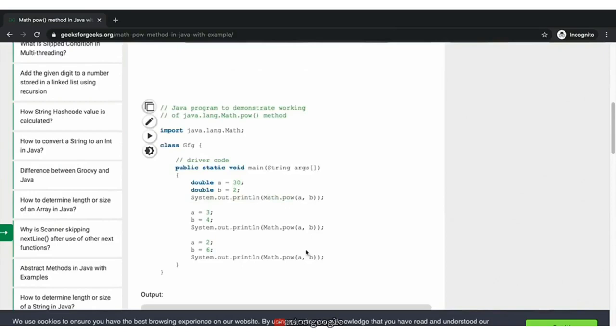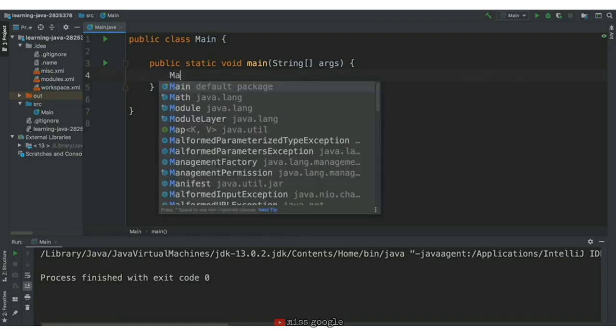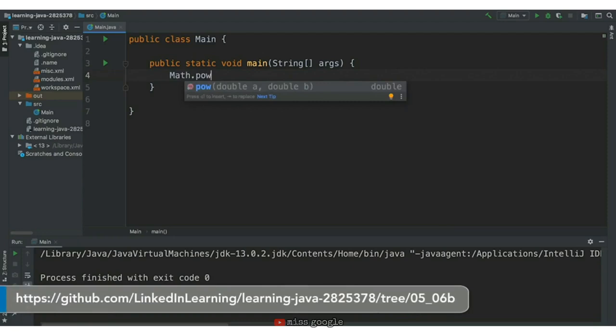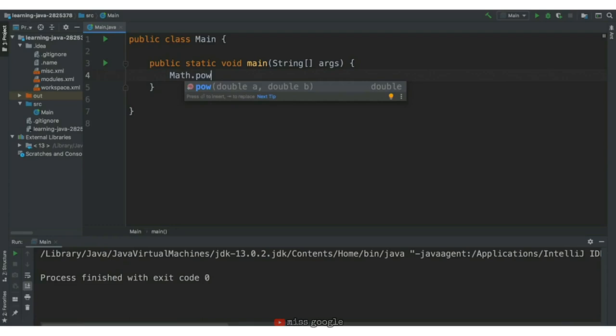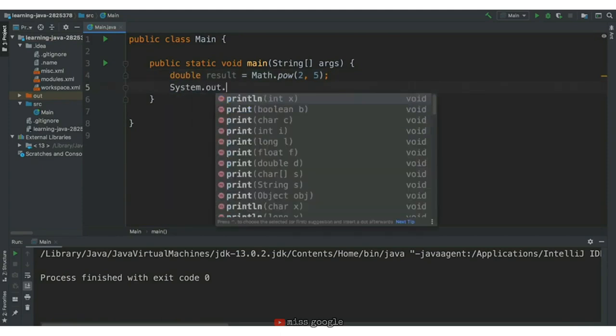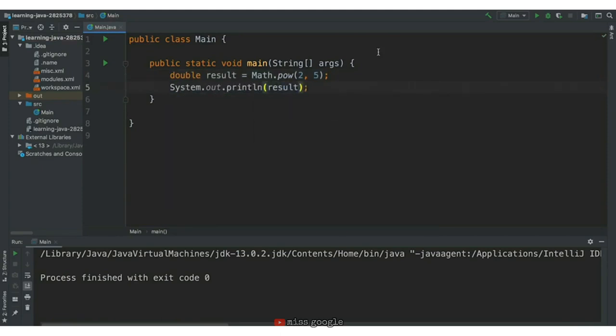Let's try writing this in our code. We'll write math.pow, and you'll notice that some information about the function pops up in our IDE. We see that it has 2 parameters that are both doubles, and it returns a double. We'll add 2 as the base and 5 as our exponent. We'll save it in a variable called result and then print it to the console. We'll run the program, and we get 32, which is 2 to the power of 5.